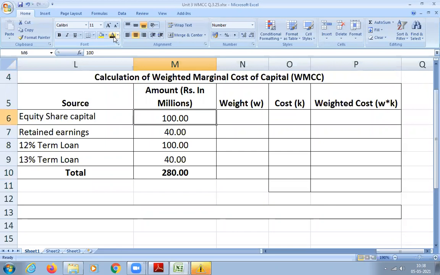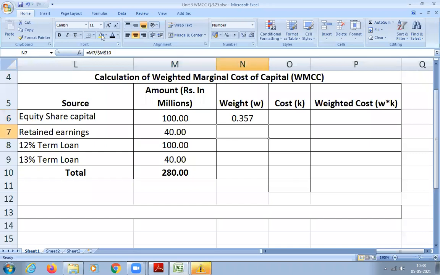So the particular amount divided by total. For equity capital, the weight is the amount divided by total capital. That is 100 divided by 280. Please calculate. 0.357. Next, 40 divided by 280.